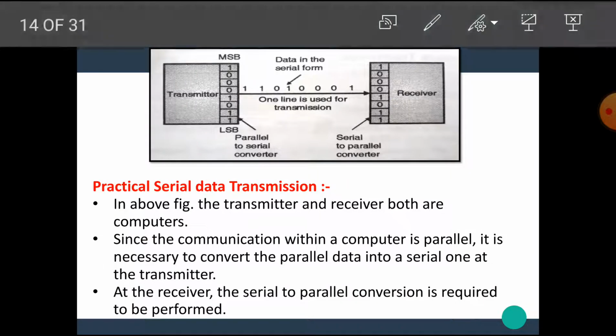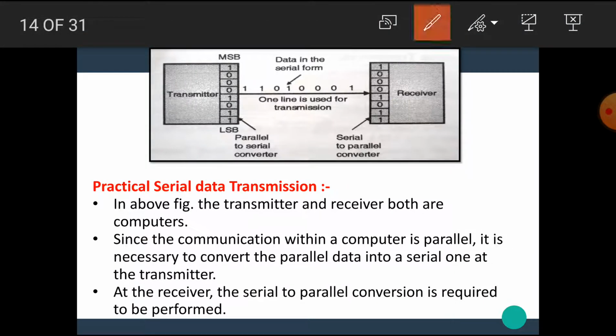The practical serial data transmission setup is shown here. Here is a transmitter block and the receiver block. In the above figure, the transmitter and receiver are both computers.